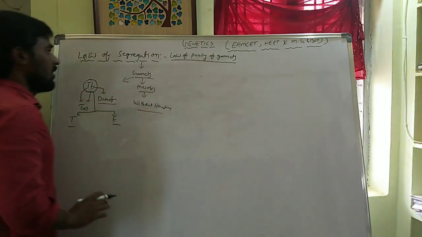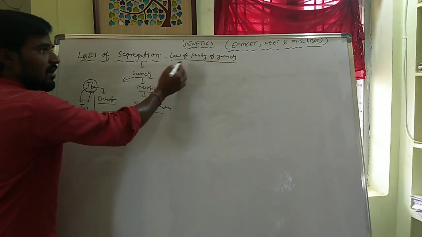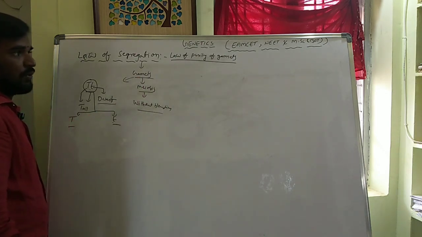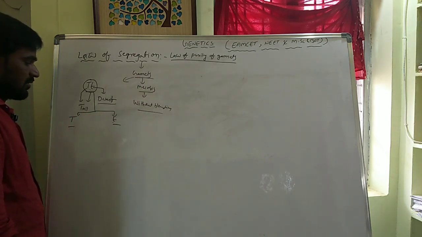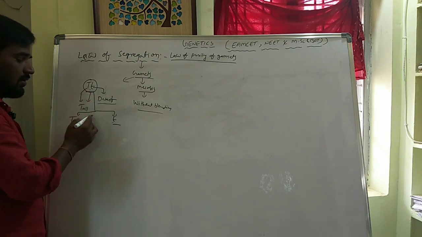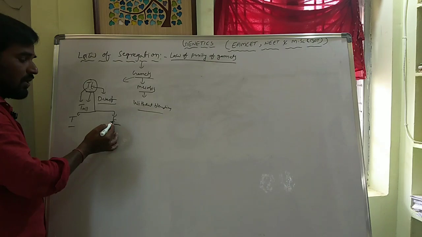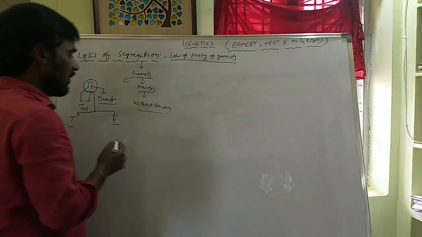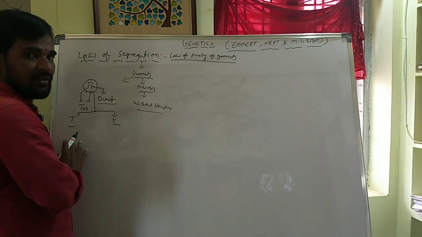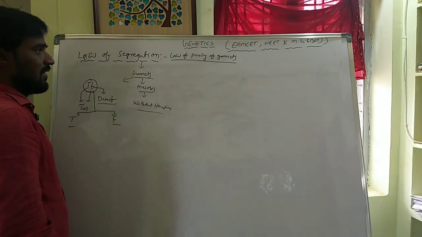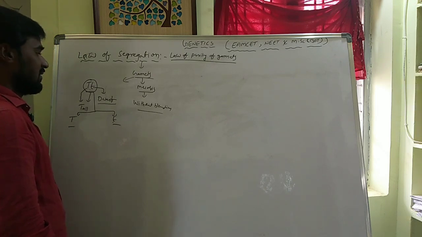Another name for the law of segregation is the law of purity of gametes. Why is it called the law of purity of gametes? Because the allele gives pure gametes after the division. That is why this law is called the law of purity of gametes.